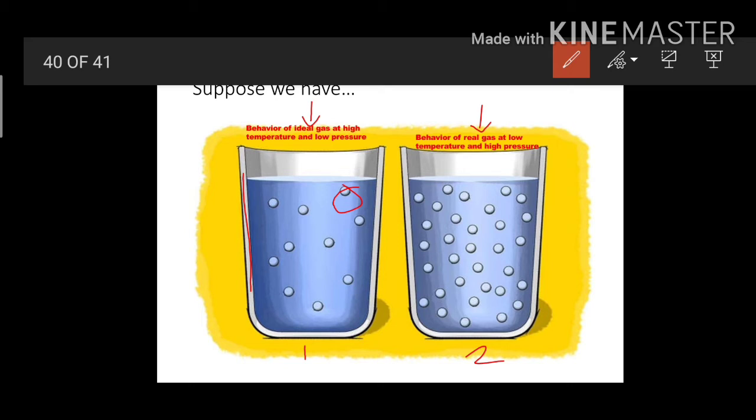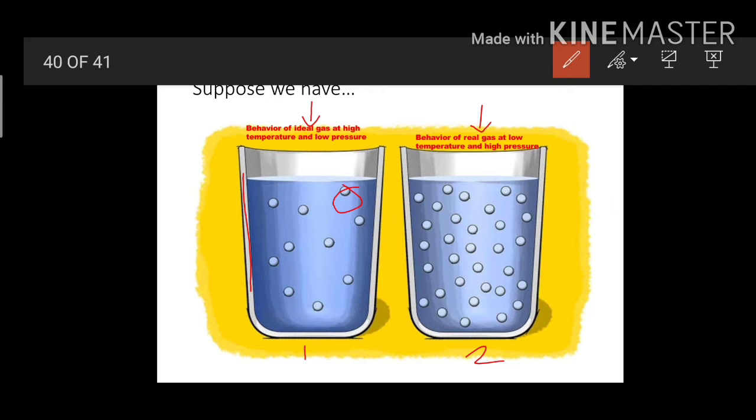Whatever volume the gas molecules have, we ignore it as compared to the container's volume. And we ignore the attraction between molecules apart from each other, because there is no attraction between them.